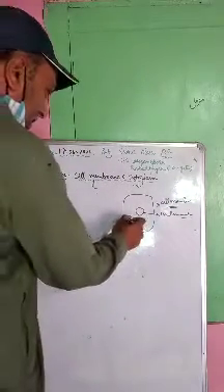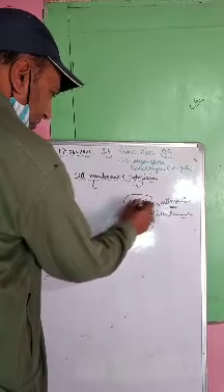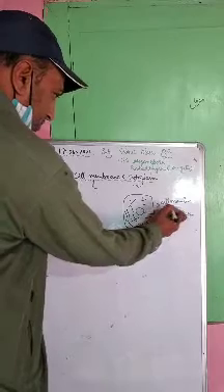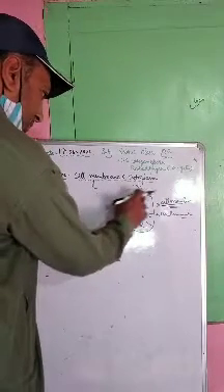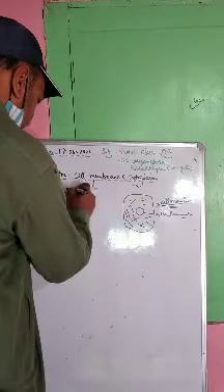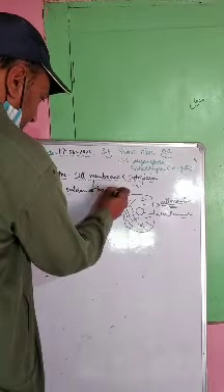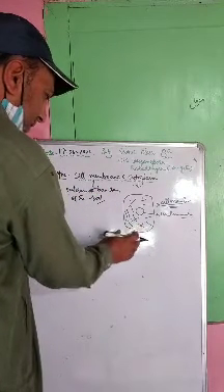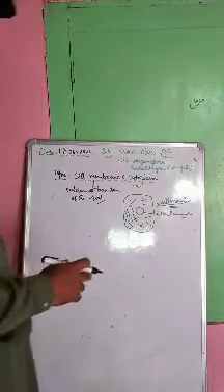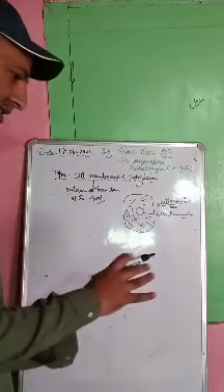You can easily guess from the diagram. If you just focus on this particular thing, cell membrane, you can easily say that this is the outermost boundary of the cell. So what is cell membrane? It is the outermost boundary of the cell. In the simplest terminology, you can say cell membrane is the skin of the cell. This is the easiest way to understand it. Cell membrane is the skin of the cell because it is the outermost.